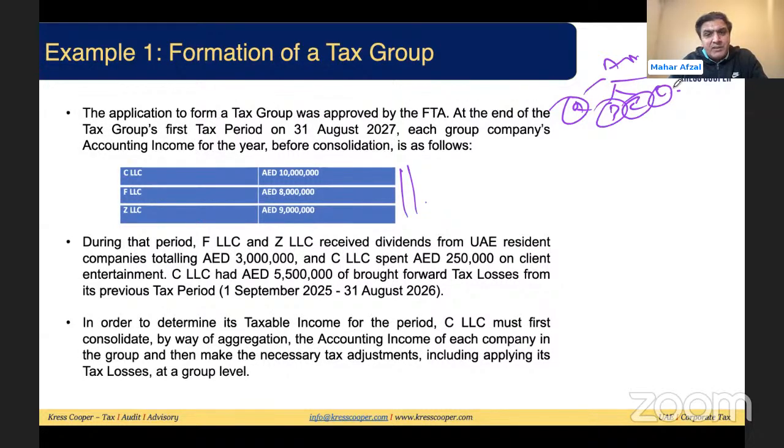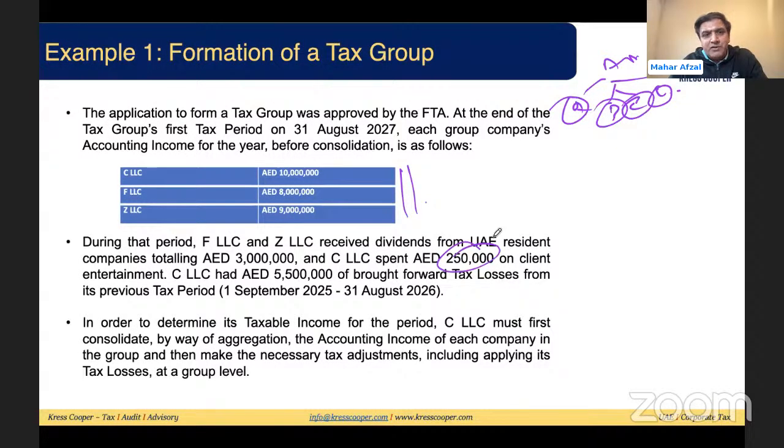So FLLC will receive dividend from resident companies. Resident company, they're getting dividend, should be exempt. CLC spent 250,000 on client entertainment. Client entertainment, we know that we can claim up to 50% as per the guidance, as per the provisions of the law. CLC had 5.5 million brought forward tax losses.